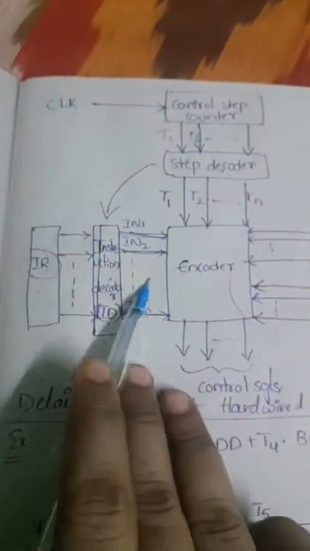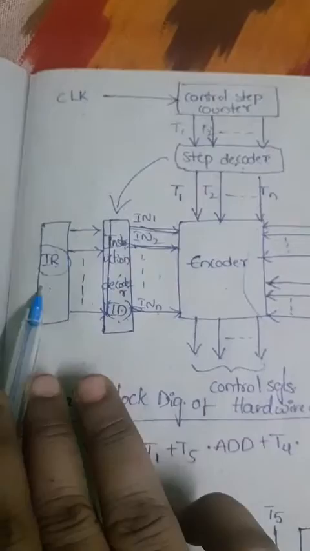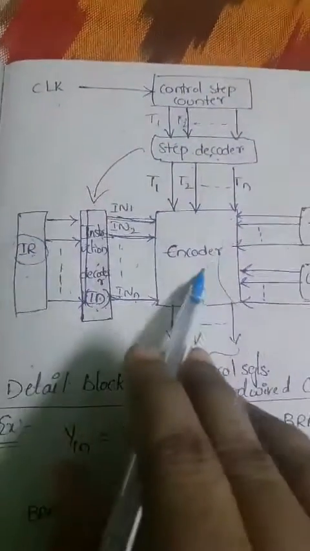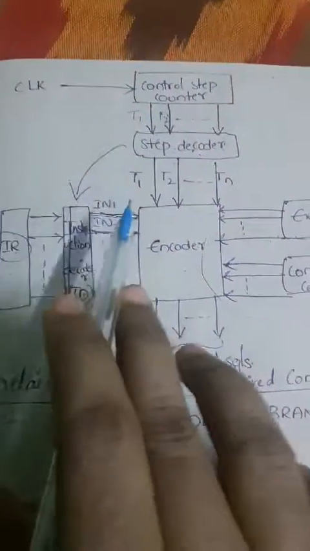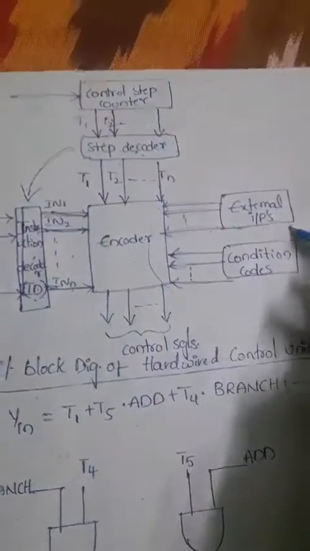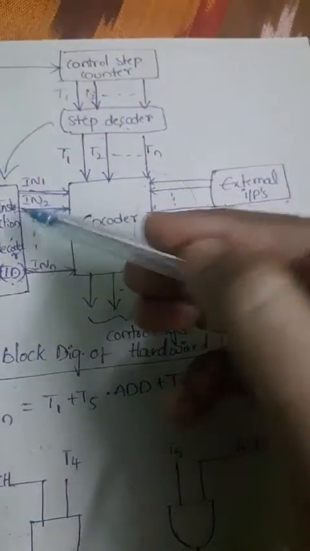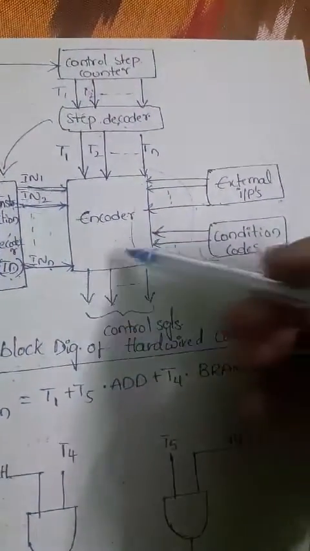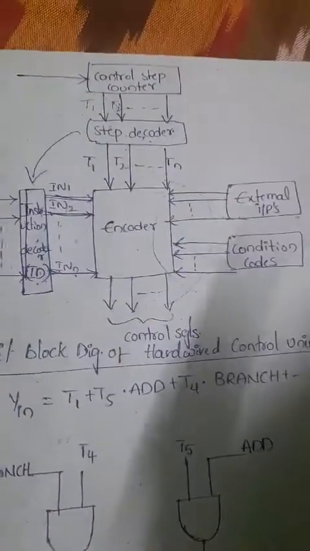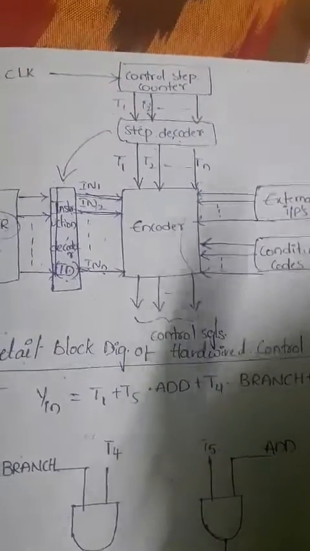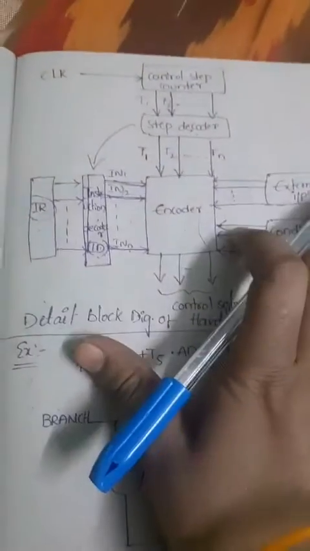So here, instructions we are getting now with the help of the instruction register and instruction decoder. The encoder will get the instruction. At the same time, two more inputs will be given to the encoder block, that is external inputs and conditional codes. So by considering all this input information, the encoder block will generate the control signals. Okay, so this is the explanation of the hardware control unit block diagram.